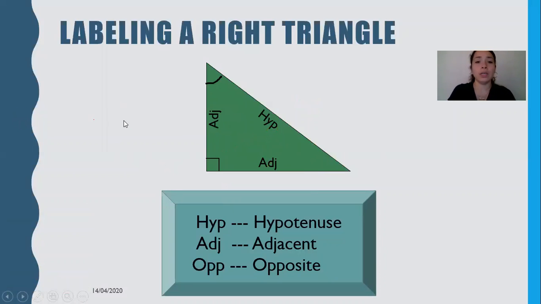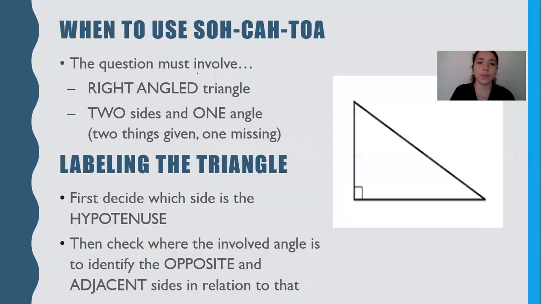That way we can focus. Now, if we focus on this angle, notice now the focus angle is a different angle. What is directly across becomes your opposite now. And what's on this side, touching that angle and not directly across, so what's left, is our adjacent side. So we're going to review SOHCAHTOA, that's sine, cosine, tangent, and I'll go more into detail about this. This is more of a little overview, but remember our focus today is just labeling the triangle.